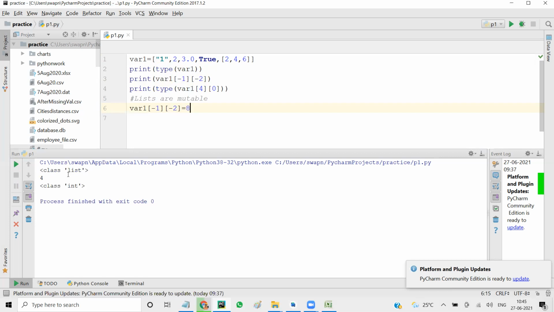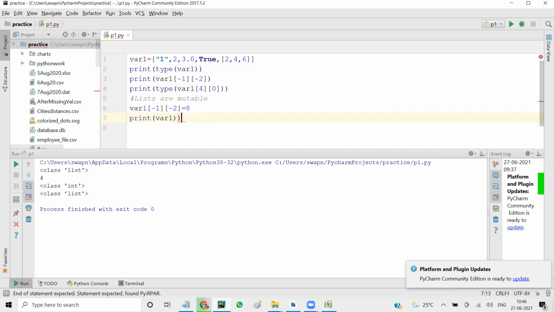When I run it, it doesn't throw any error. If I print var, you see the value got changed to 8. So in a list you can change the value.